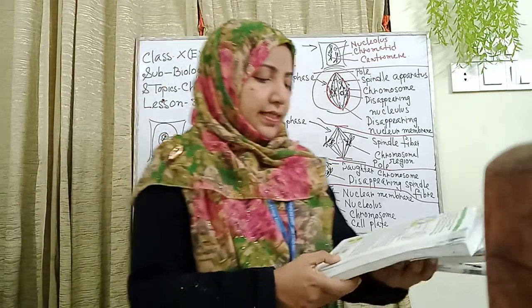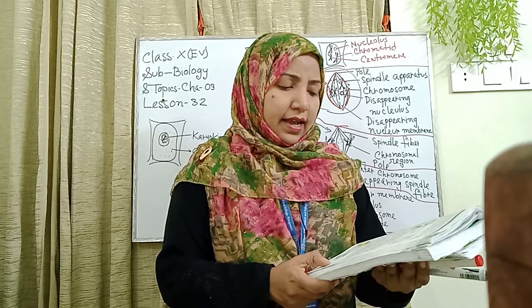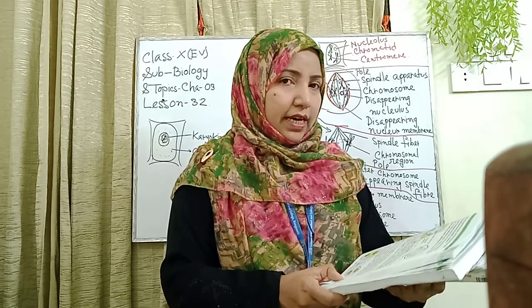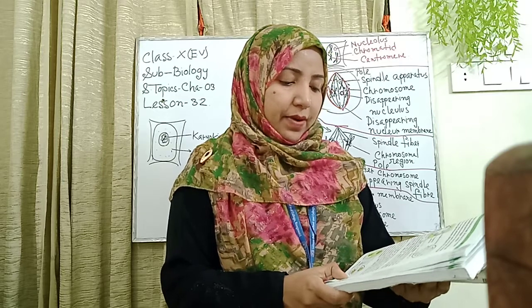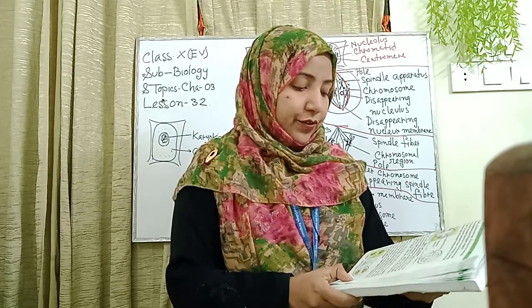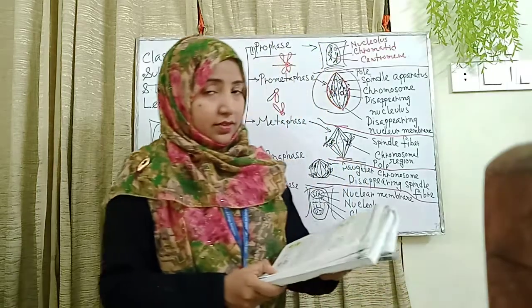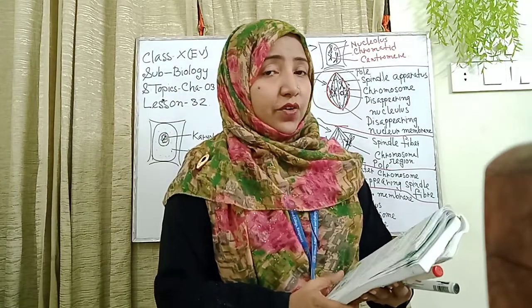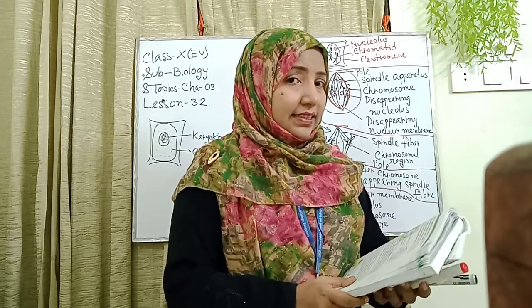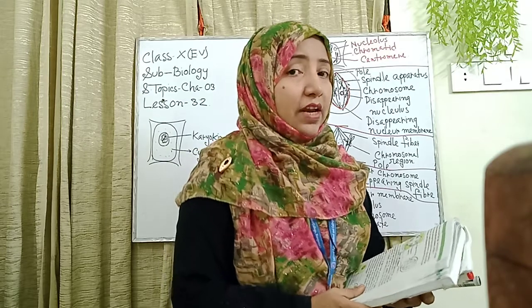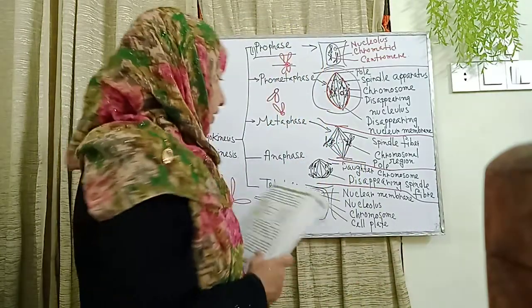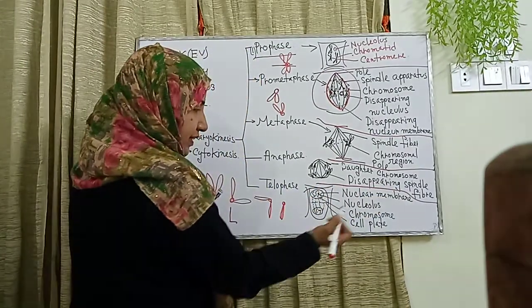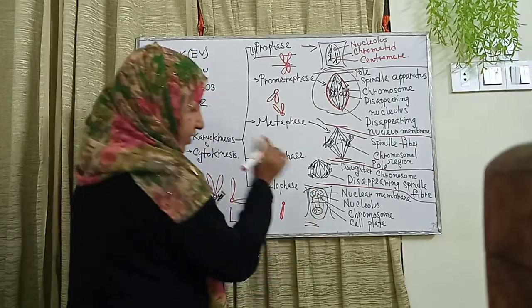Now everyone see the books. At the end of the anaphase stage, the daughter chromosomes are completely pulled apart to the two poles and start their elongation. Students, I also explained the karyokinesis, and the last stage of the karyokinesis is the telophase. Telophase, here I also draw this, the anaphase, and another last stage is the telophase.